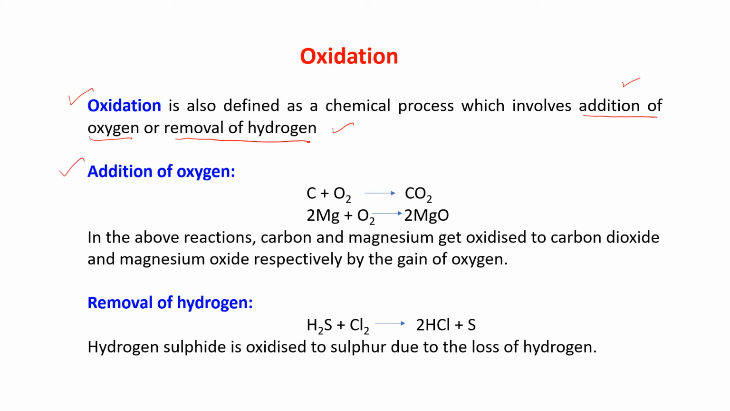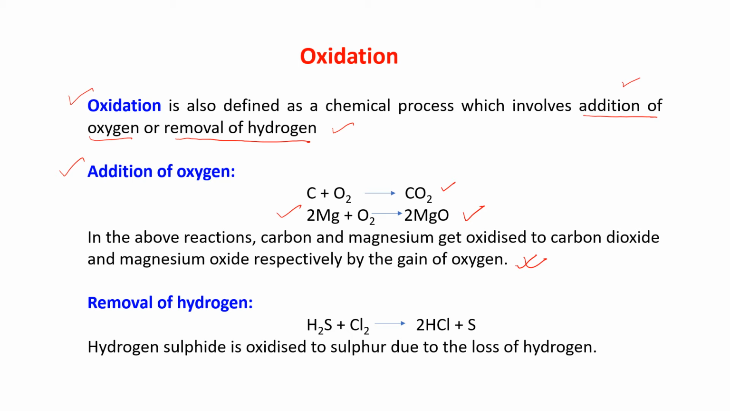The example for addition of oxygen: C plus O2 gives you CO2. Addition of oxygen, so it is oxidation. 2 Mg plus O2 gives you 2 MgO. Oxygen is added, so this is also an example of oxidation. In the above reactions, carbon and magnesium get oxidized to carbon dioxide and magnesium oxide respectively by the gain of oxygen, as I told you.